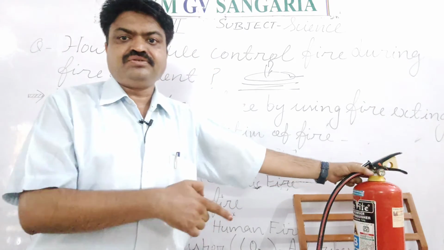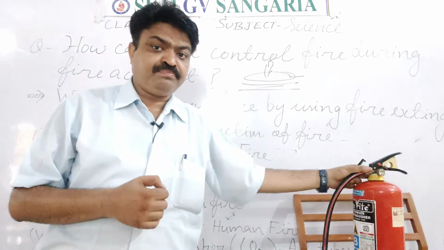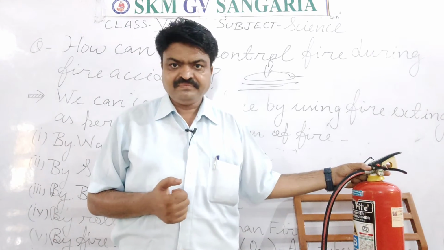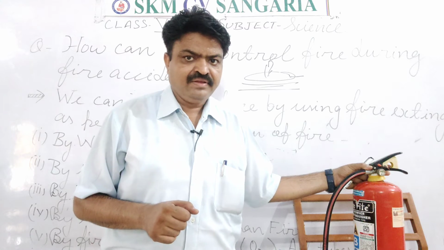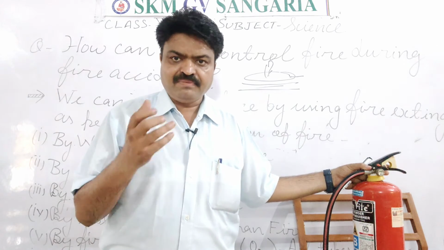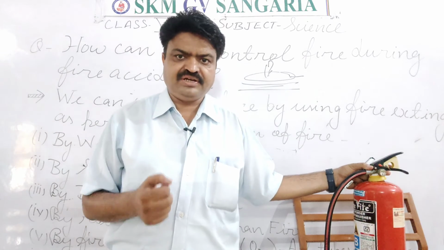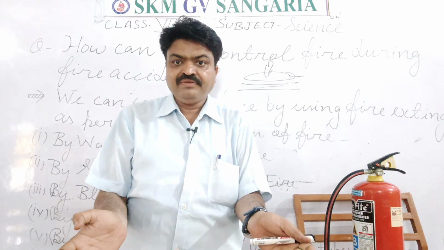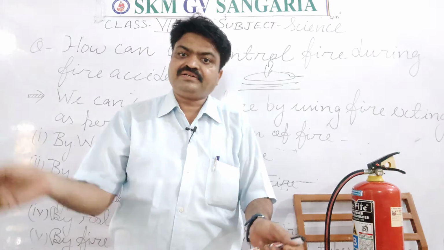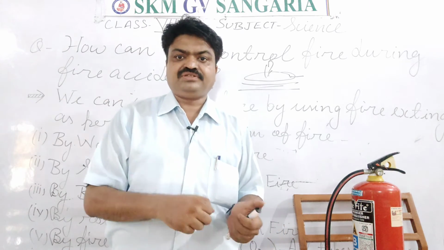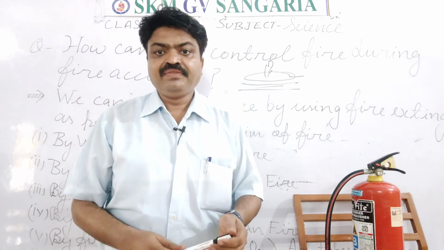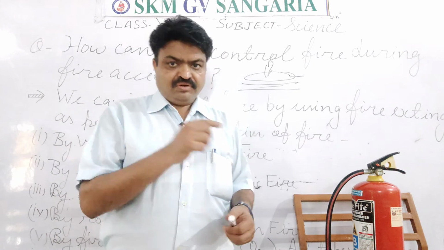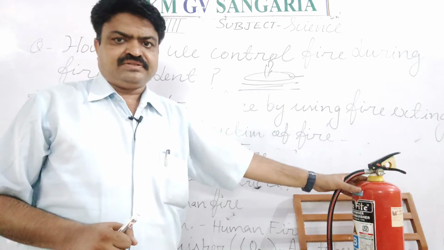And which gas is used in this? It is also the most important question, and generally it is asked in competitive exams. Which gas is used? It is carbon dioxide. Carbon dioxide is used because it makes a blanket-like structure around the fire, and it stops the contact of oxygen, from which the burning is stopped. So that is about the fire extinguisher, students.